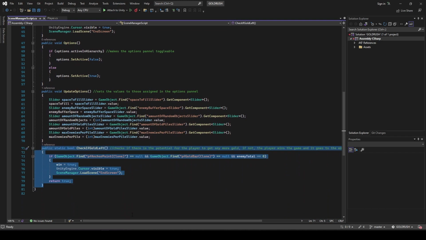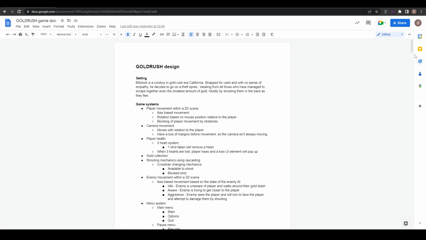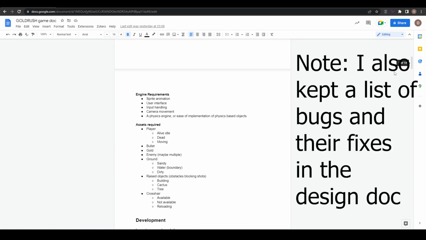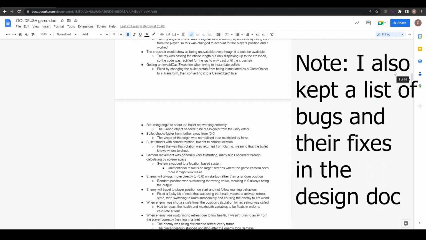This manager is good for coordinating which scene is currently being displayed to the user, which makes it easy to understand from an outside coder's perspective, as opposed to having each individual script change the scene when an event is triggered. The game was first outlined in my design document, alongside a couple of diagrams that we used to illustrate the basic behavior of the finite state machine of the enemy, as well as the general flow of the game. This served as the groundwork for everything from the beginning, including the code and the art.